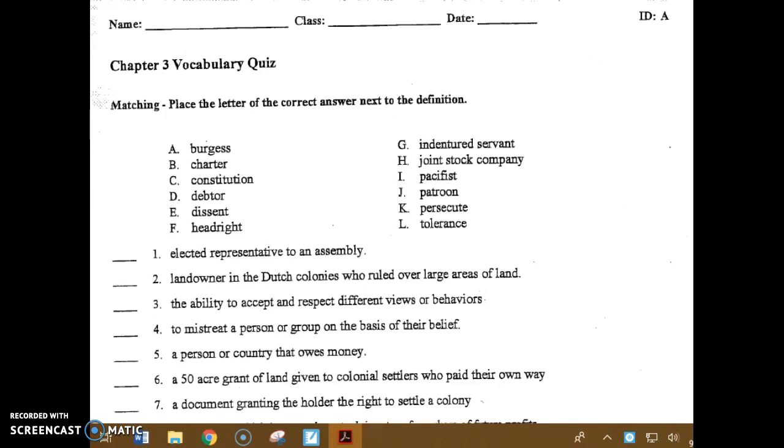Number 5. This is any person or country that owes money. Six. This is a 50-acre grant of land that was given to a colonial settler who paid their own way to the New World, to the colony. Number 7. This is a document granting the holder the right to settle a colony.